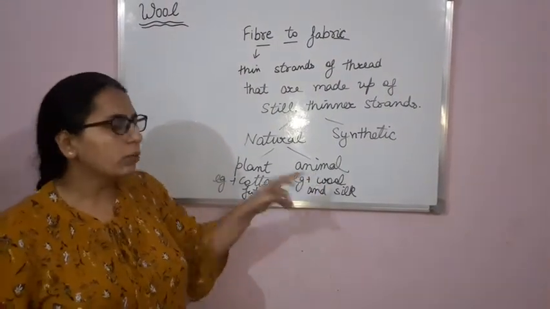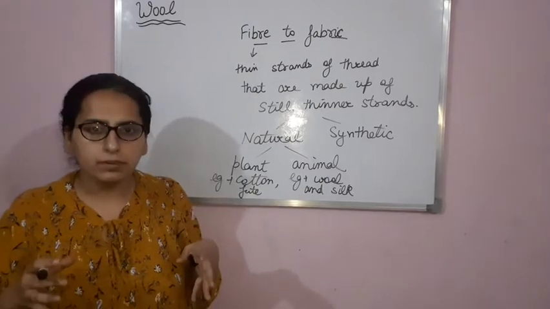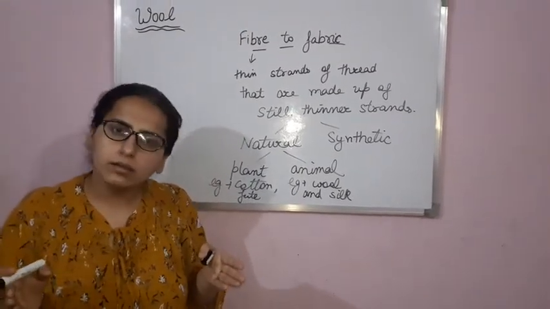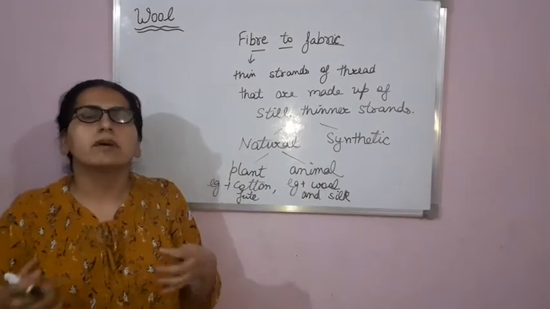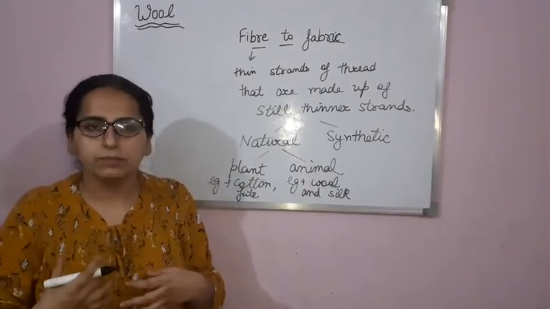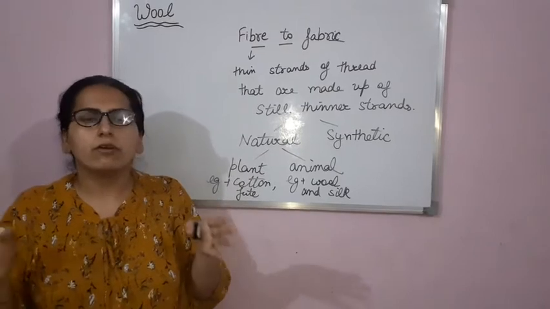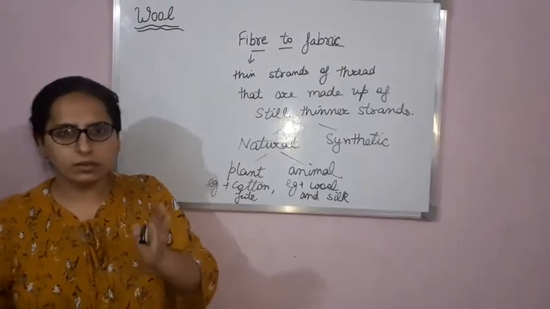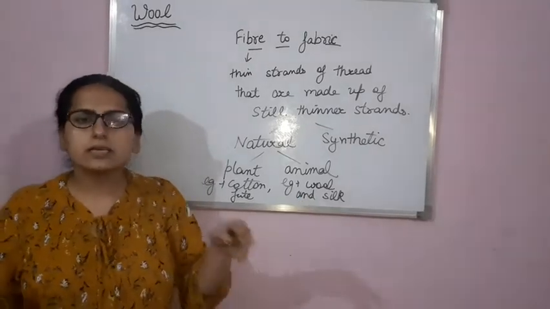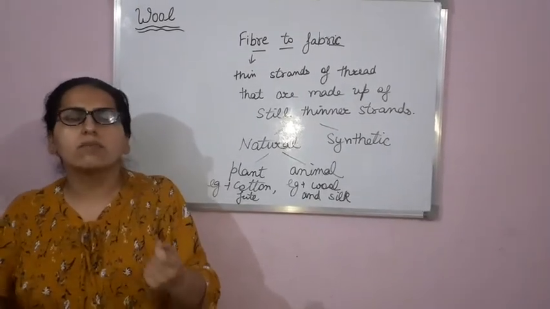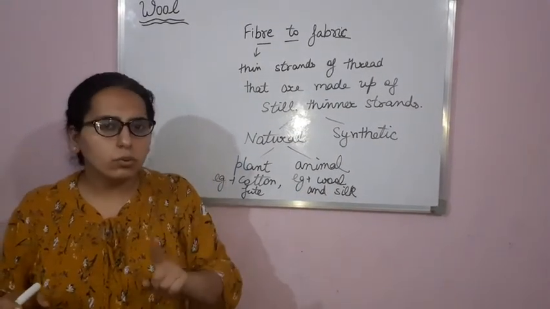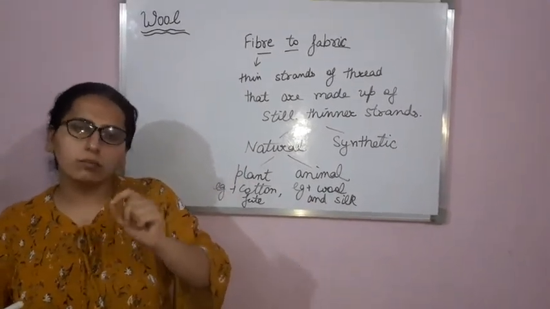Okay, wool is obtained from sheep, yak, goat. Clear? Wool is obtained from the fleece. Fleece means hair. Wool is obtained from the fleece of sheep, yak, goat. Clear? And silk is obtained from cocoons of silk moth. Silk is obtained from cocoons of silk moth.